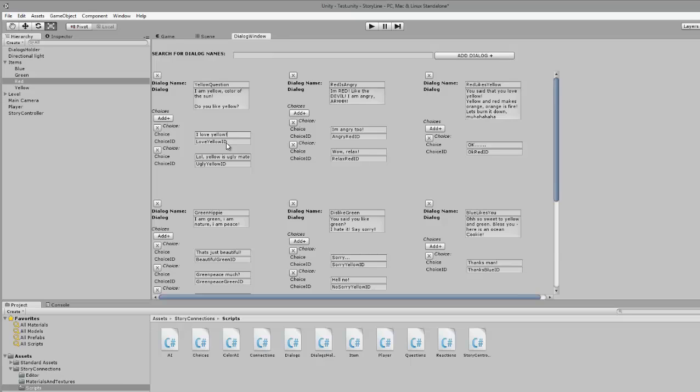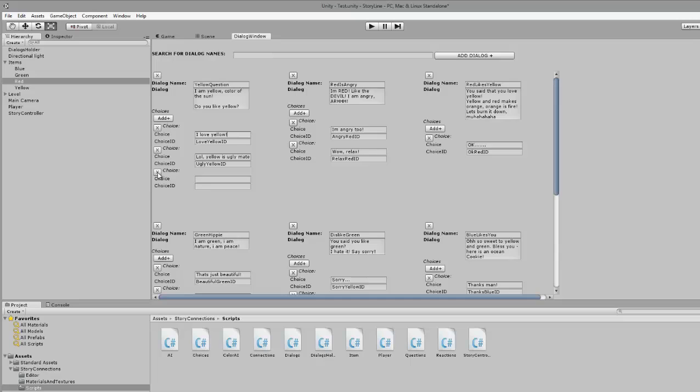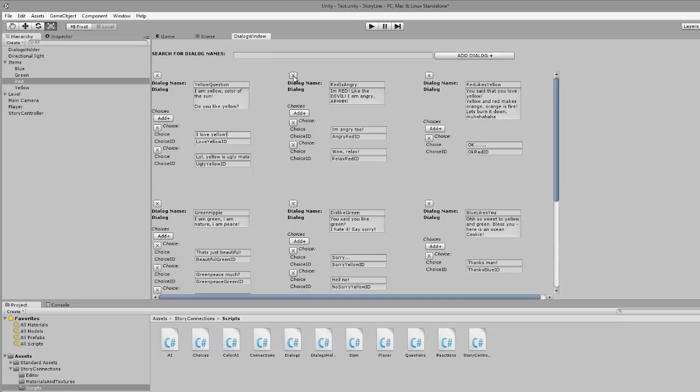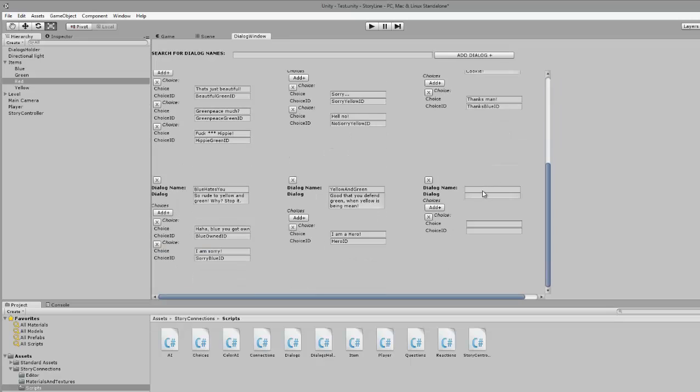And every time I go ask something I will get a new dialogue, and those dialogues will be shown based on what IDs are sent around. So you can see, yeah, no, I think yellow is ugly, and then that would be sent around, and I can just add choices and delete them. And I can delete questions up here, and I can add a new dialogue and a new choice.